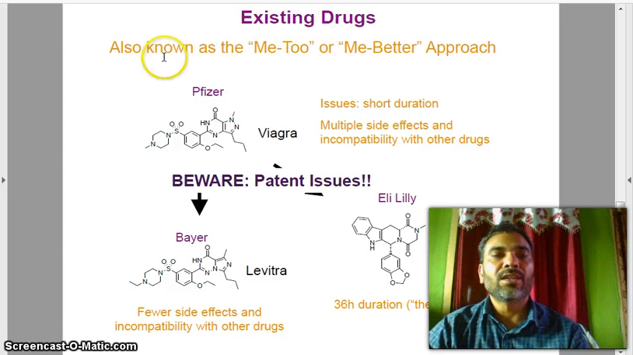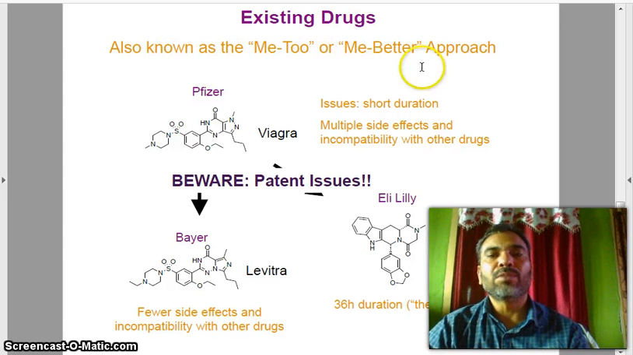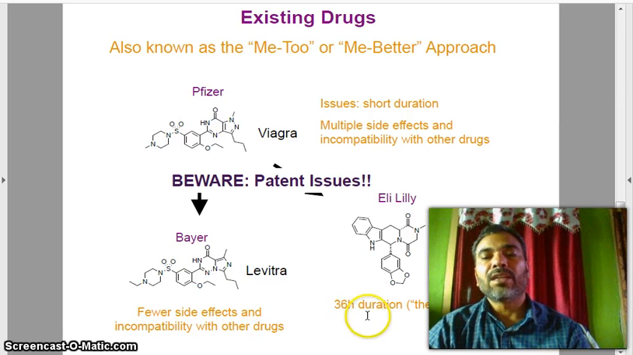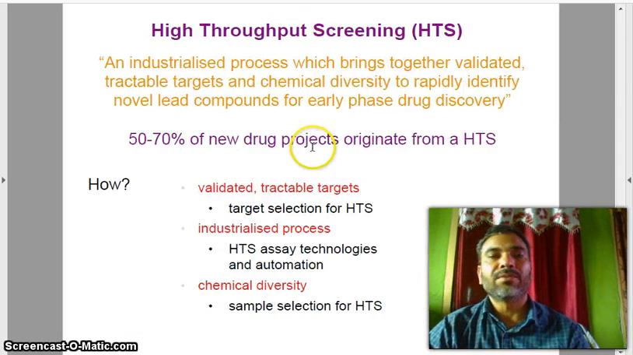Now existing drugs, also known as the me-too or me-better approach. You see Pfizer making this Viagra: short duration, multiple side effects, and incompatibility with other drugs. Beware of patent issues. This is Bayer and Cialis, Eli Lilly. So fewer side effects and incompatibility with other drugs. 30 hours duration, the weekend pill.